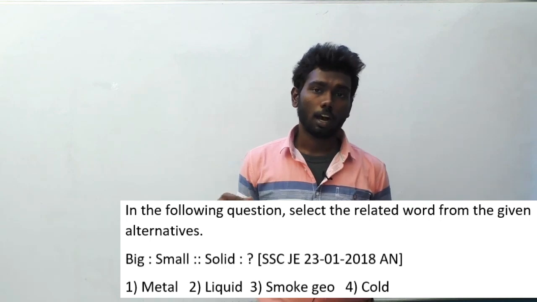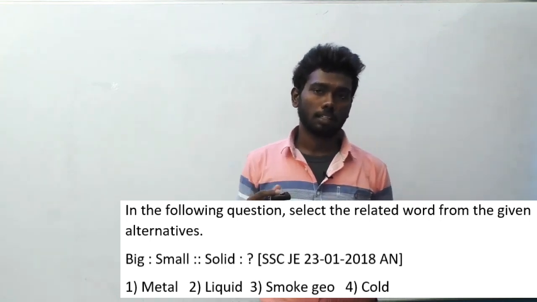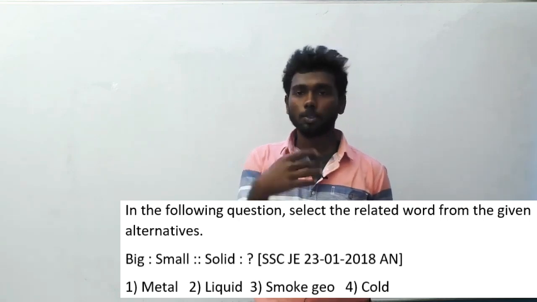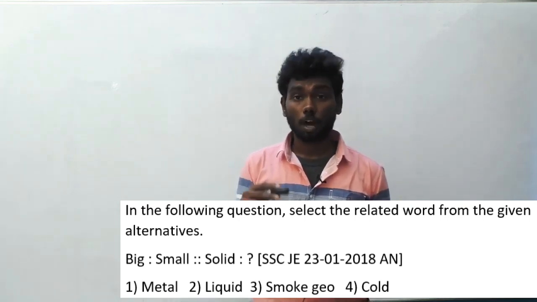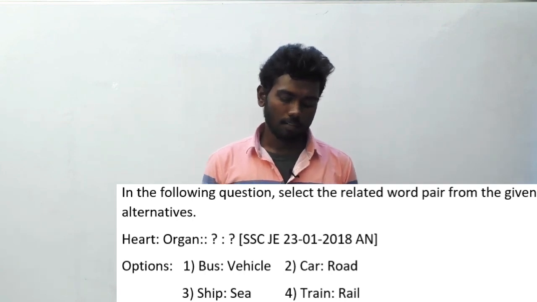They are opposite to each other. So you have to find the opposite word of solid. What is the opposite word of solid? Obviously it is liquid. So liquid is the answer. Option B, liquid. Question number 188. In the following question, select the related word pair from the given alternative.